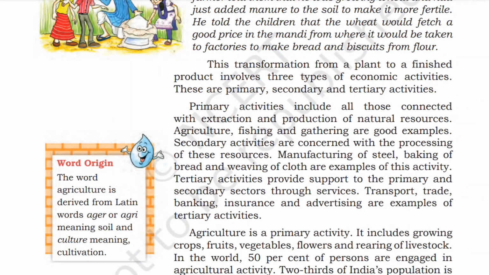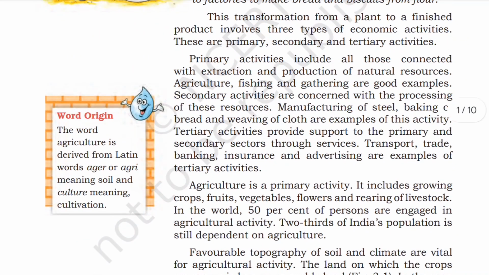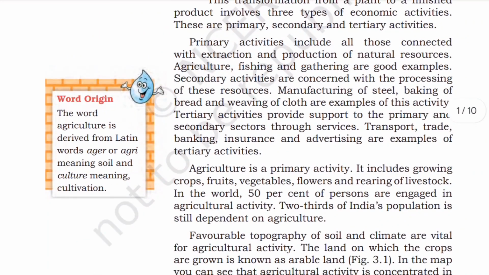This journey from a plant to a finished product involves three types of economic activity. These are primary, secondary, and tertiary activities. Primary activities include all those connected with extraction and production of natural resources. Agriculture, fishing, and gathering are good examples.